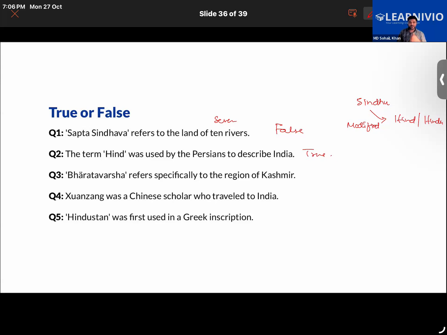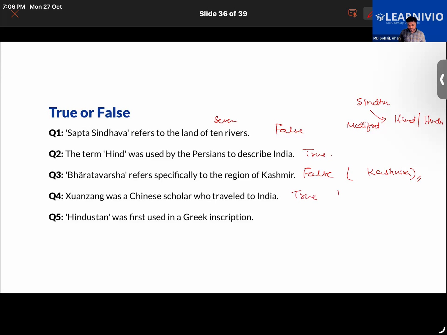Next. Bharata is also specifically a region of India. No, it is false, because we find that the word Kashmira was used. Next, who traveled into India? Xuanzang was a Chinese scholar who traveled to India.